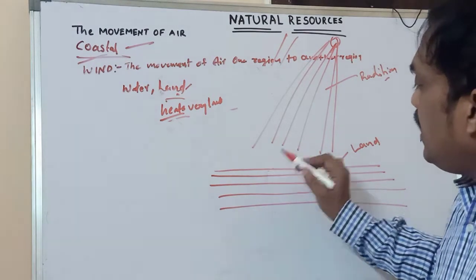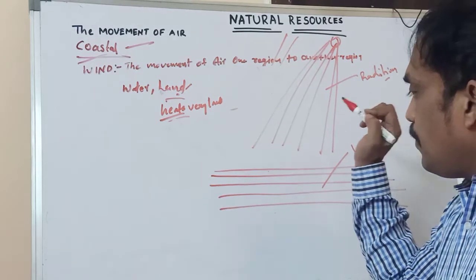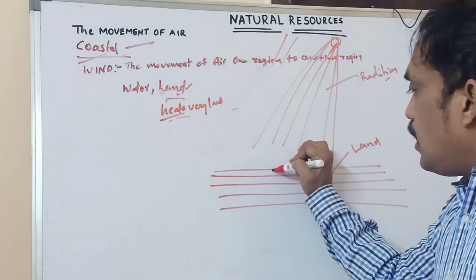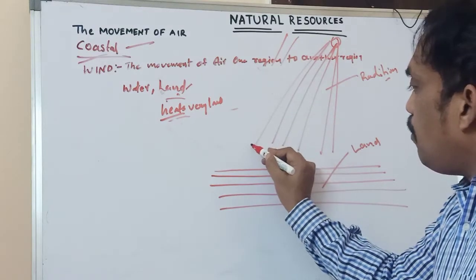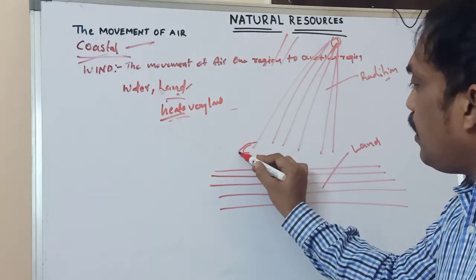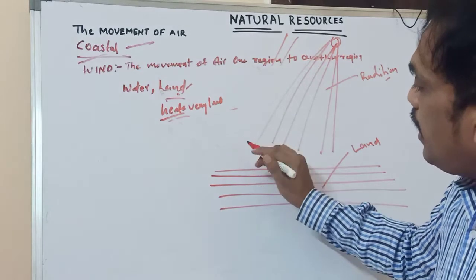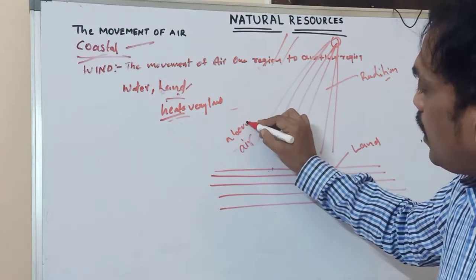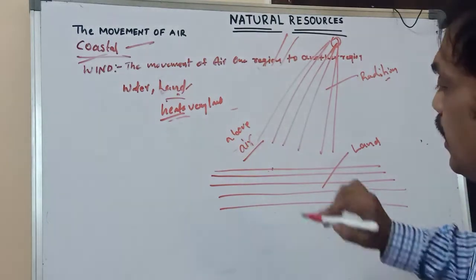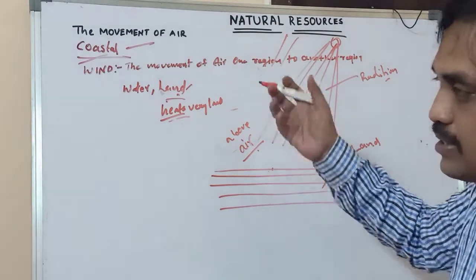The land is heated, so above the land, whatever air is there heats very fast. Why? Because it's trapping.